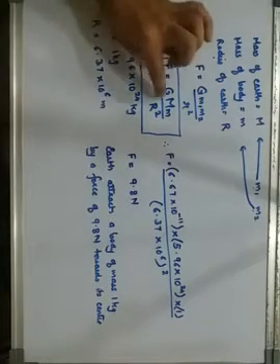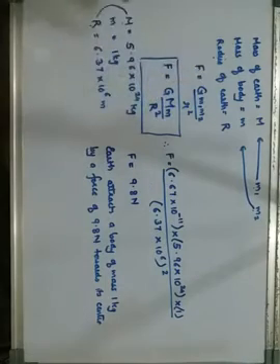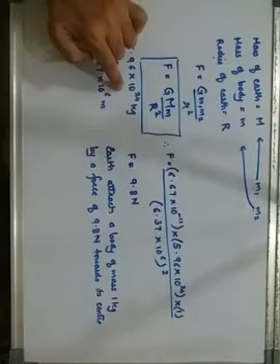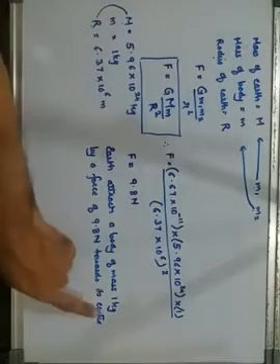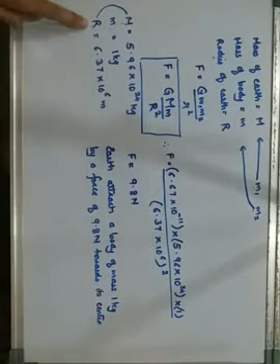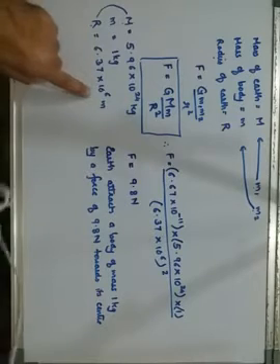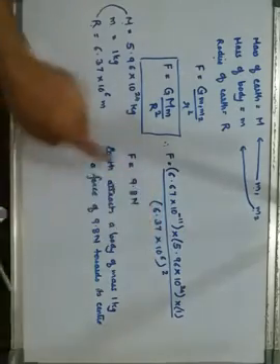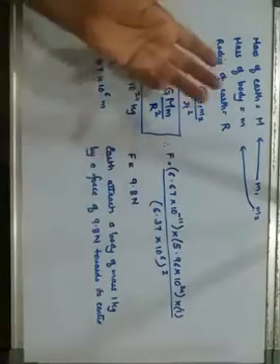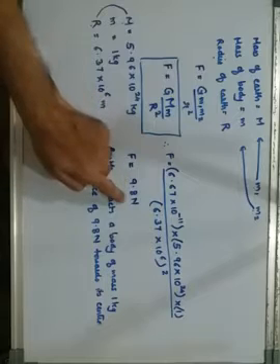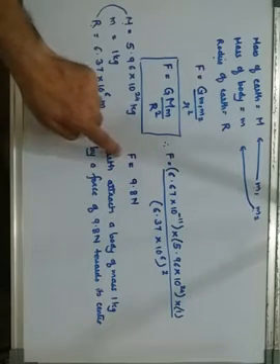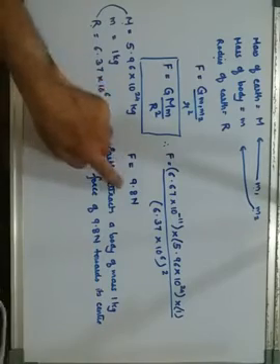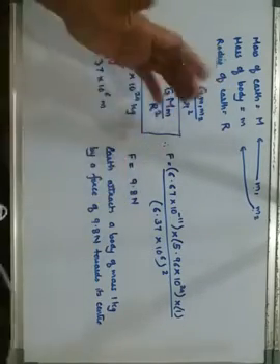For the force G M m upon r square, the mass of the earth is always constant, taken as 5.96 into 10 raised to 24, the mass we are considering is 1 kg, and the radius of the earth is 6.37 into 10 raised to 6. When I substitute all the values in the formula and after cancellation, I get 9.8 Newton, which we already know as the value of g. So the force due to gravity has become 9.8 Newton. We have proved it.